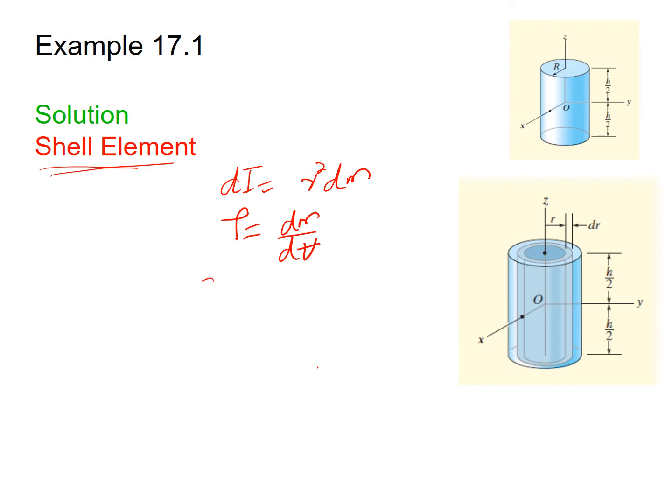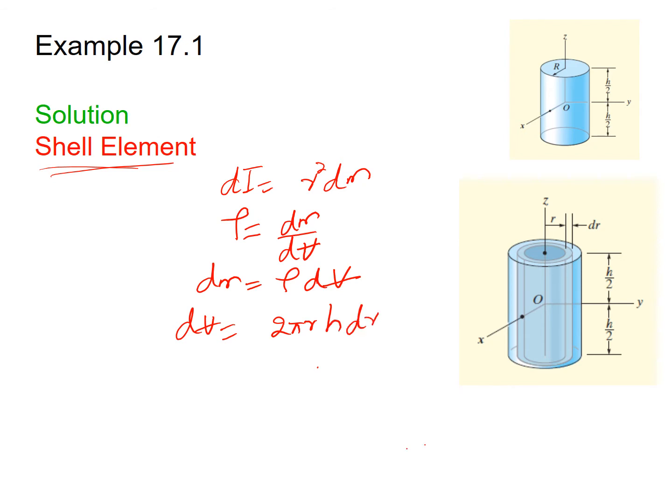So dm equals rho times dV. What is the volume for this infinitesimal shell element? The volume will be equal to 2 pi r, which is the circumference, times height h, times dr, which is the thickness.